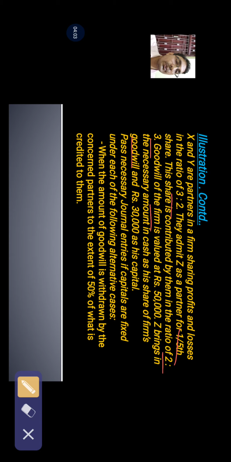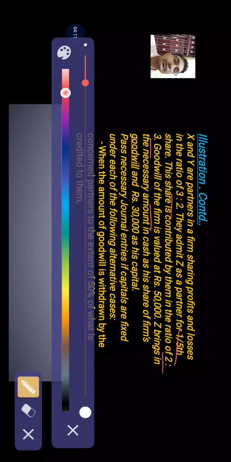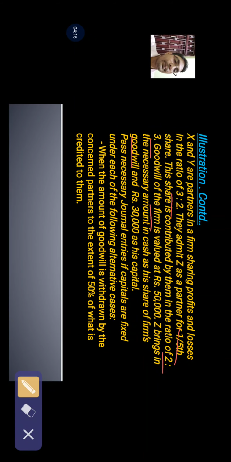You already know, 50,000 into 1/5, that is 10,000 is the amount of goodwill that Z is to bring. Z also brings rupees 30,000 as his capital.